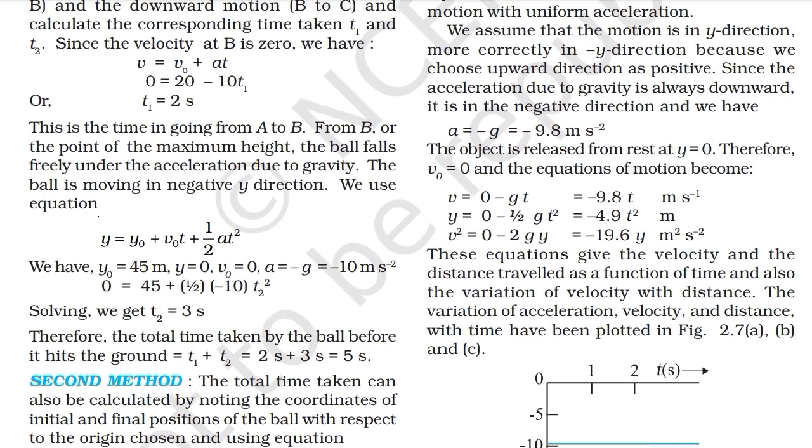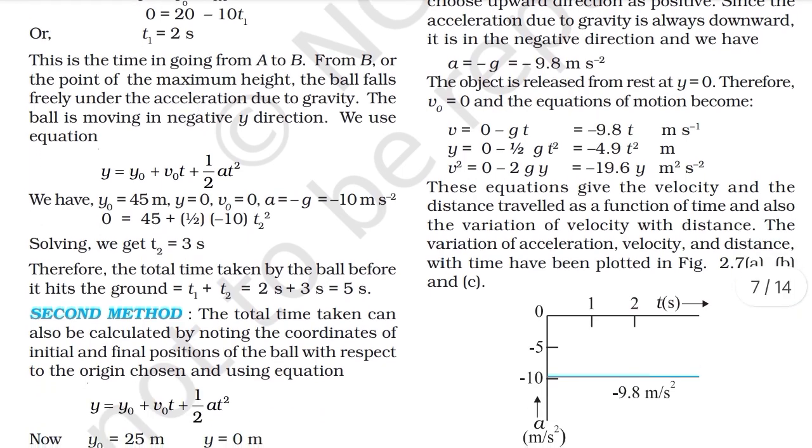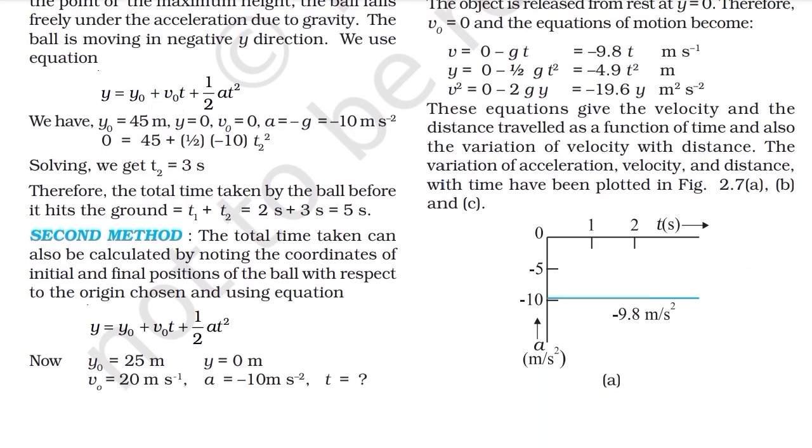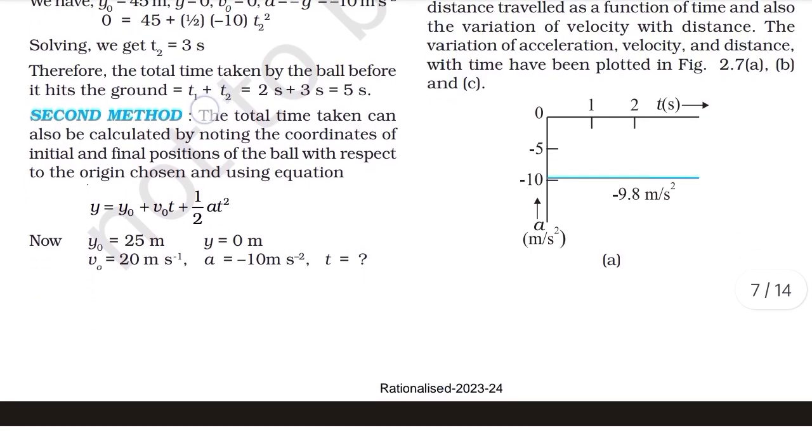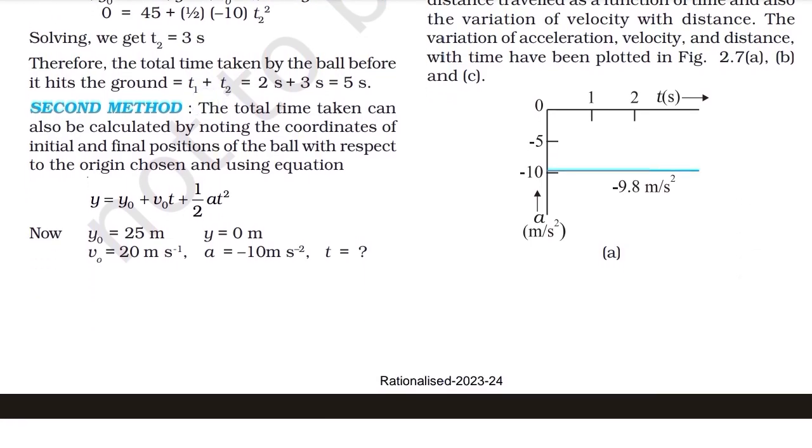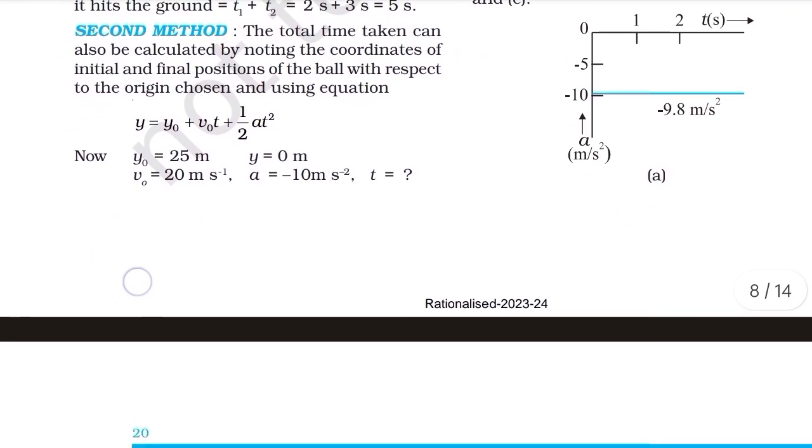The object is released from rest at y is equal to 0, therefore v naught equals to 0, and the equations of motion become v is equal to 0 minus gt, y is equal to minus half gt square, v square equals to minus 2 gy. These equations give the velocity and the distance traveled as function of time and also variation of velocity with distance. The variation of acceleration, velocity, distance with time have been plotted in figure 2.7 a, b, c.